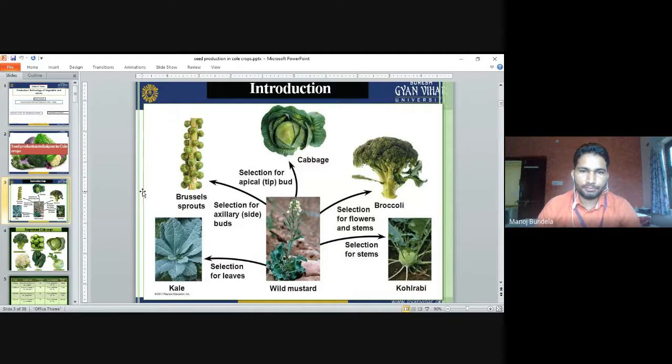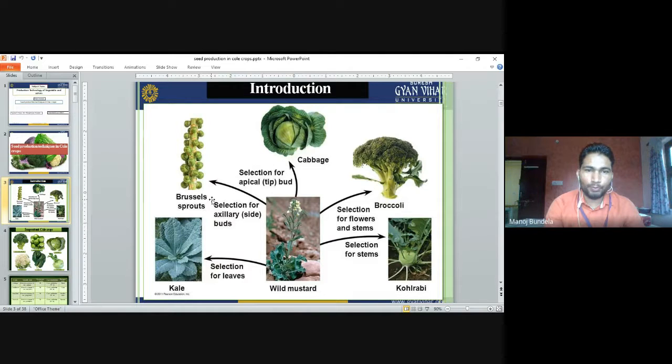Introduction. As we already know, cole crops means cabbage, cauliflower, broccoli, kale, Brussels sprout, and wild mustard. These all belong to the same family. From different parts of the plant we use for seed production. Like in cabbage we use the head.